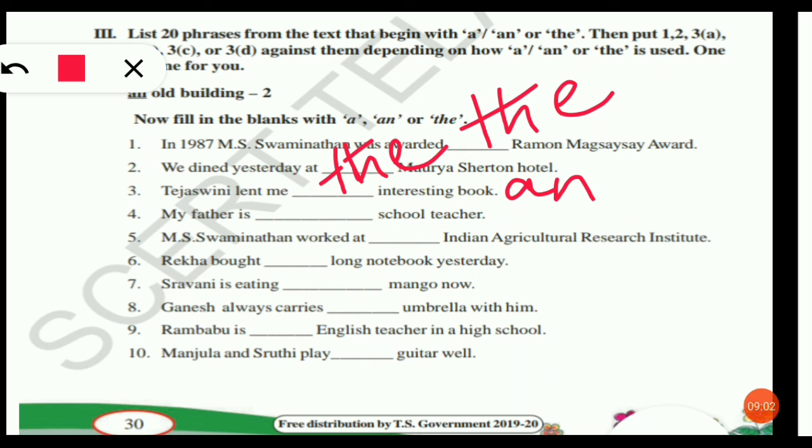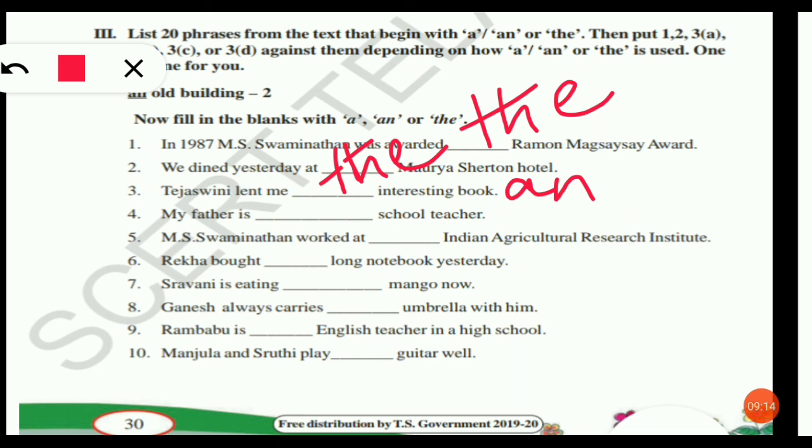Coming to the fourth one: "My father is dash teacher." Which article should we use? My father is a school teacher. We should use only a, not the school teacher. If you say the school teacher, we are talking about a particular school.